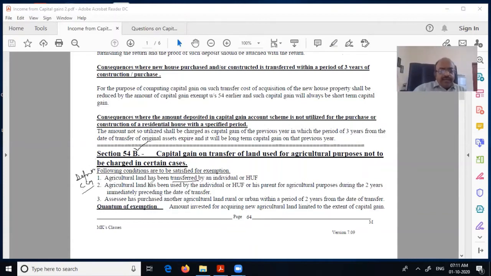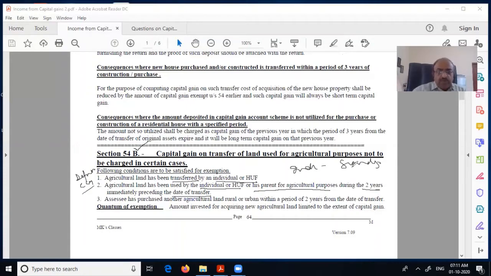Now, agricultural land has been transferred by an individual or HUF. It is not available for others. The agricultural land has been used by the individual who is transferring it, or the HUF, or his parent, for agricultural purposes during the 2 years immediately preceding the date of transfer. In the exam, it may come that the individual has sold it but his grandfather was using it, not his parent.